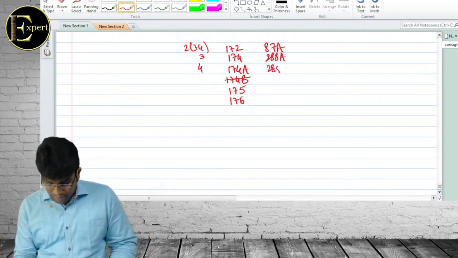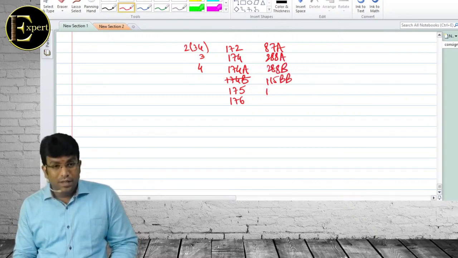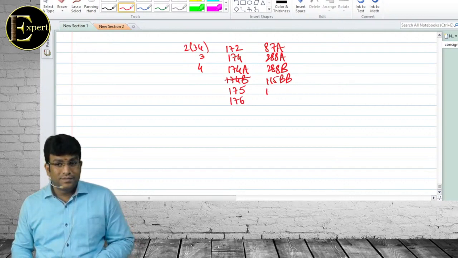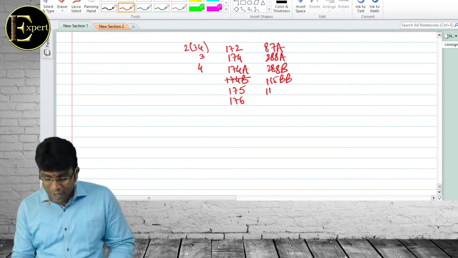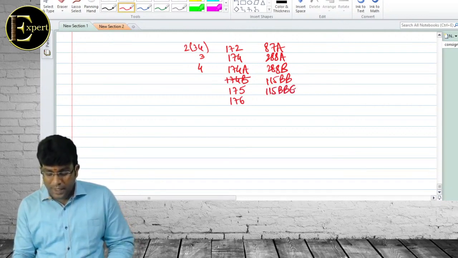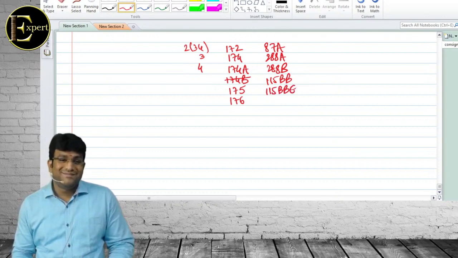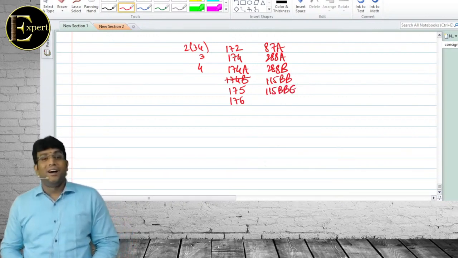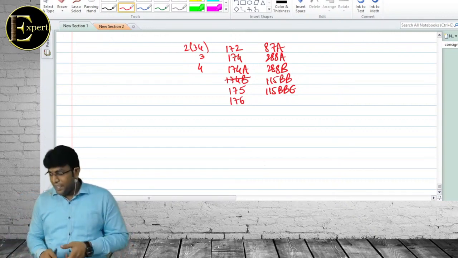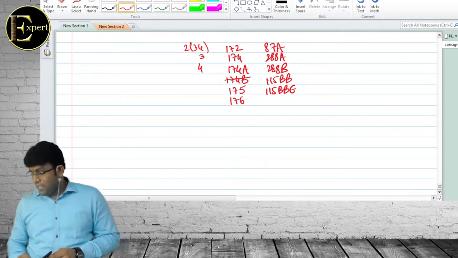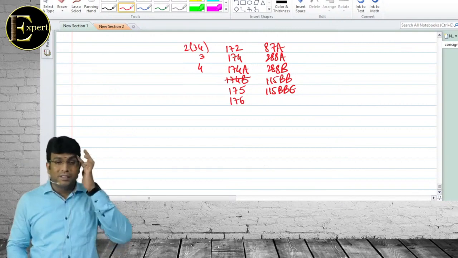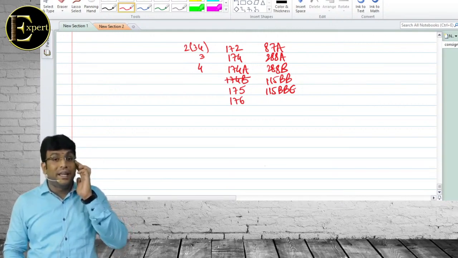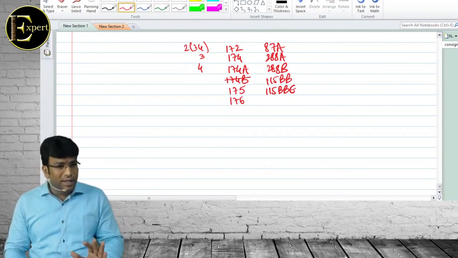288B. 115BB. Carry tax. Flat 30%. Good. 115BB. Unexplained income, unexplained investments, unexplained expenditure. We'll tax at a flat rate of 60% plus surcharge 25% plus 4%. Effective rate is 78%. Beta barabar hai?